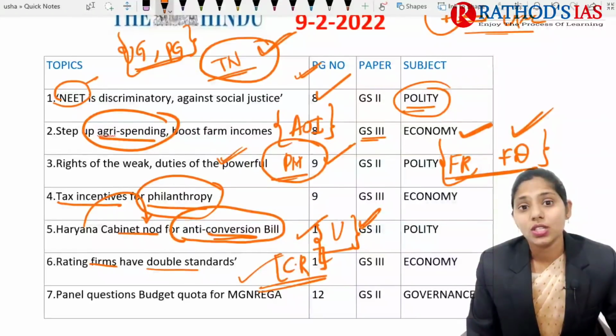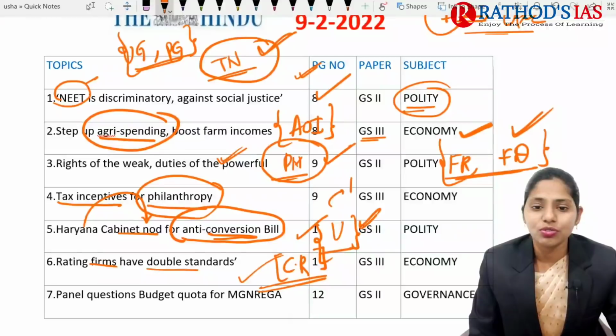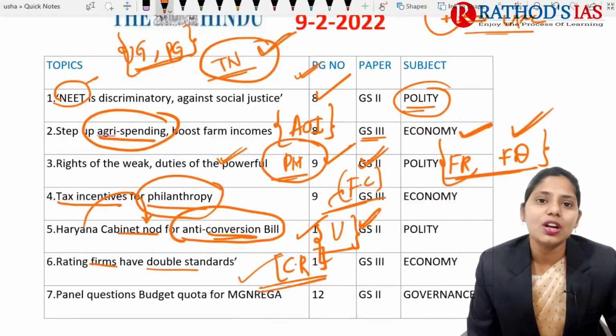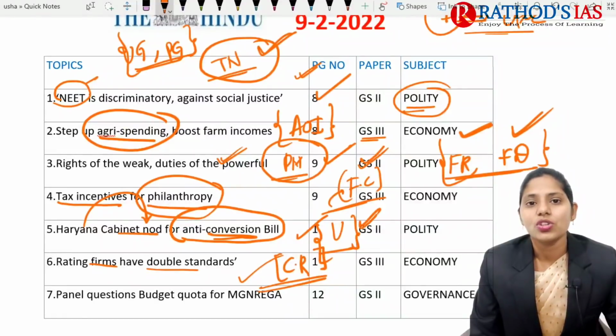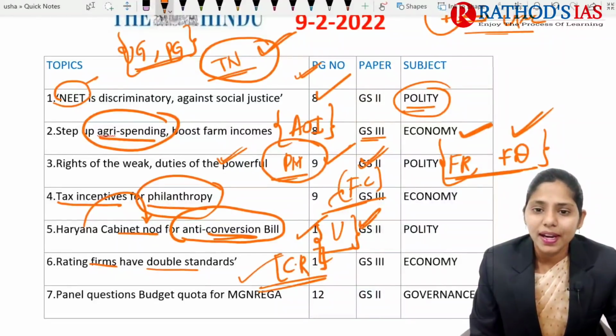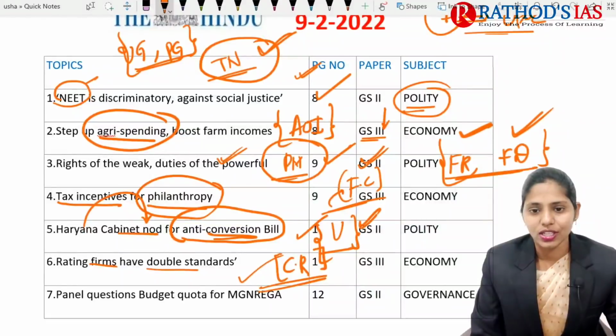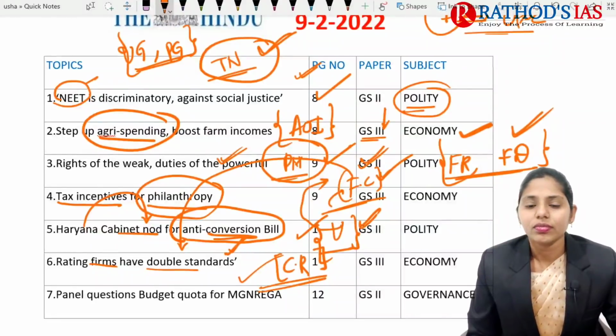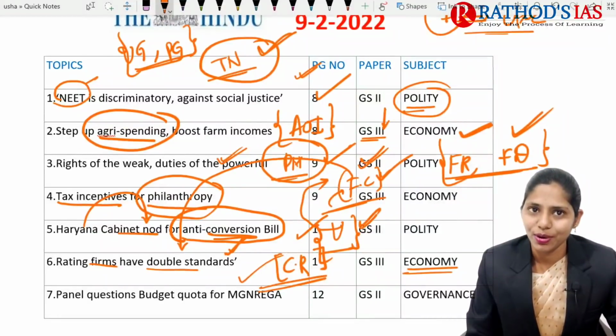Then what happened in this union budget, the government did not focus much on fiscal consolidation. So I hope you know what fiscal consolidation is. Fiscal consolidation is nothing but the policies which are brought in by the government mainly to decrease the fiscal deficit. This union budget did not focus on fiscal consolidation. Because of this, the credit rating agencies said that we are an indebted country. So this is important from the economy point of view.